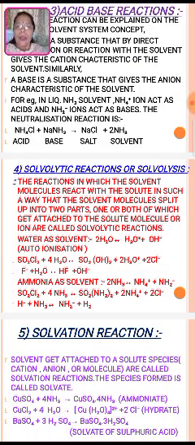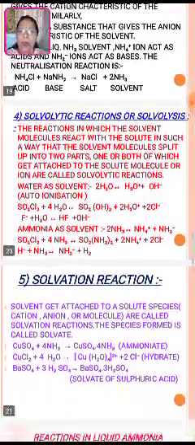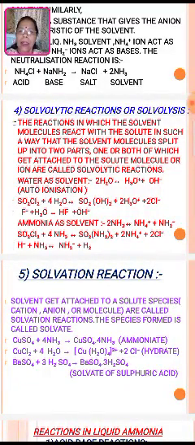Now fourth, the solvolytic reaction, or solvolysis. The reaction in which the solvent molecules react with the solute in such a way that the solvent molecules split up into two parts, one or both of which get attached to the solute molecule or ion, is called a solvolytic reaction. See, with water as a solvent, two water molecules form H3O+ and OH-, that is auto-ionization. Another: SO2Cl2 plus 4H2O gives SO2(OH)2 plus 2H3O+ plus 2Cl-.